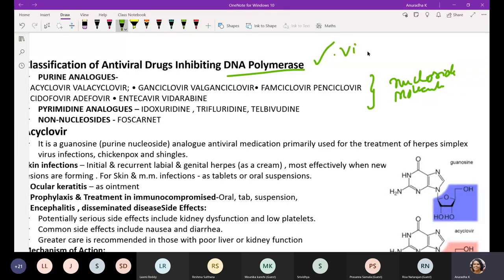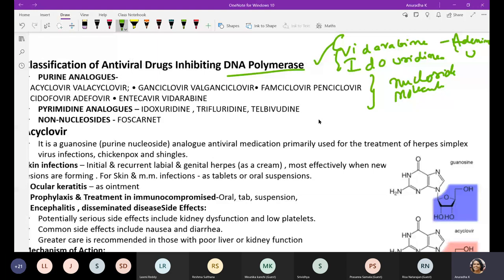The first is vidarabine, an adenine analog. The second is iodouridine, a uracil, uridine analog. So these two exclusively target the DNA polymerase.